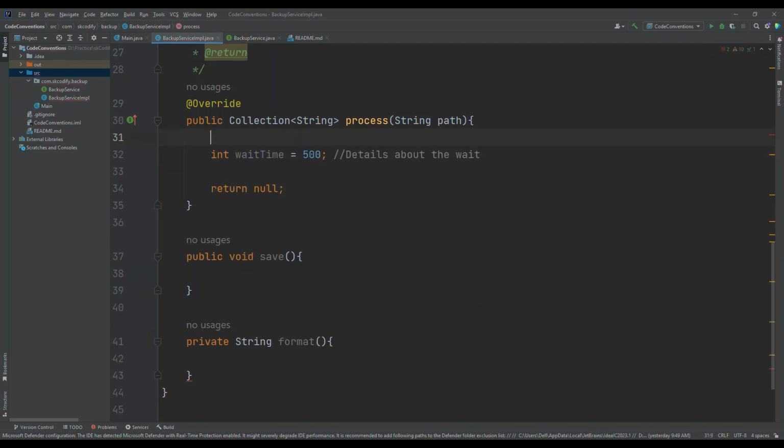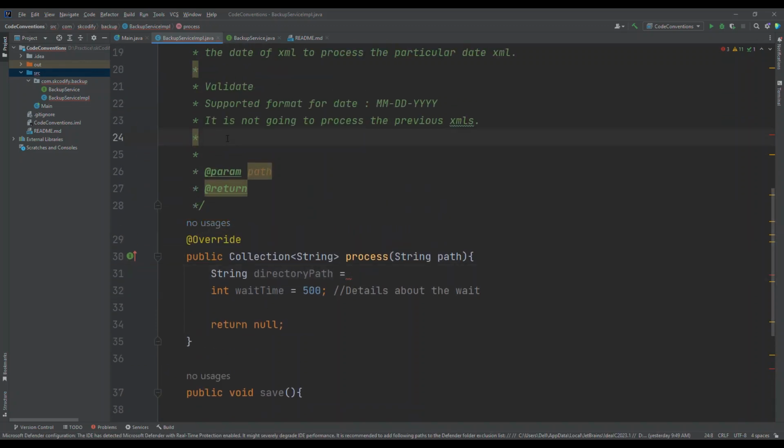Let's say I'm writing some code here with a string directoryPath. I should not be mentioning what the directory path is.